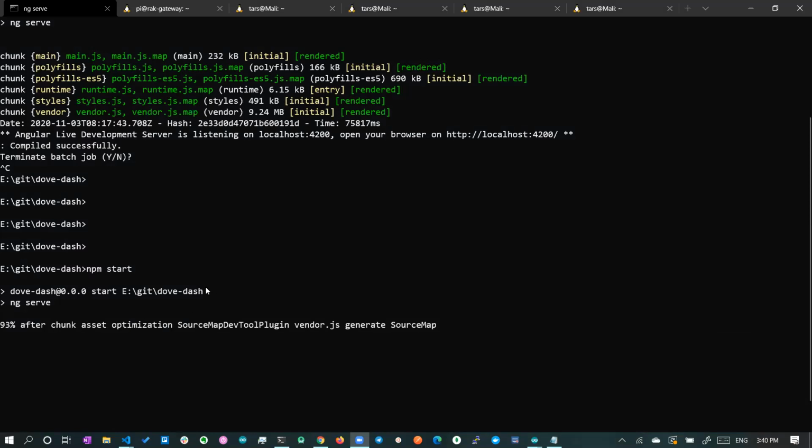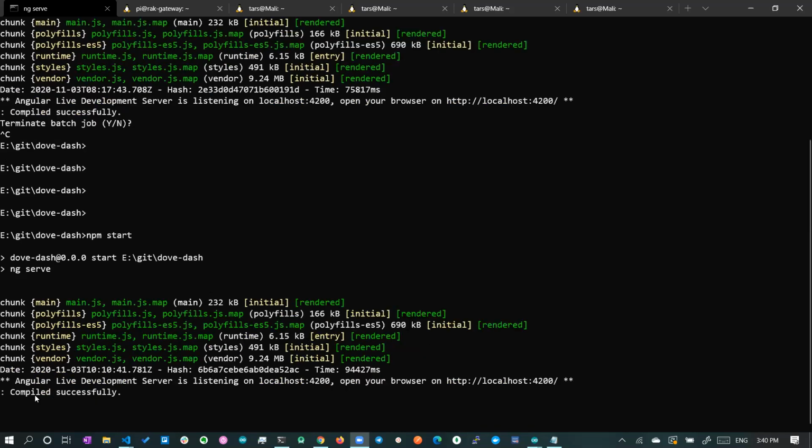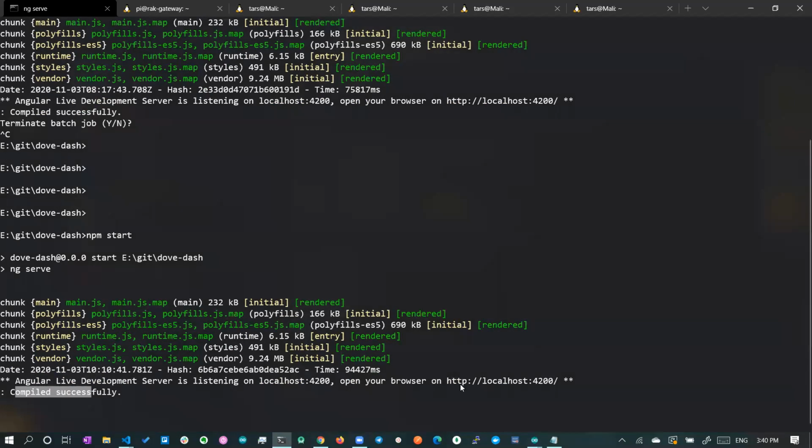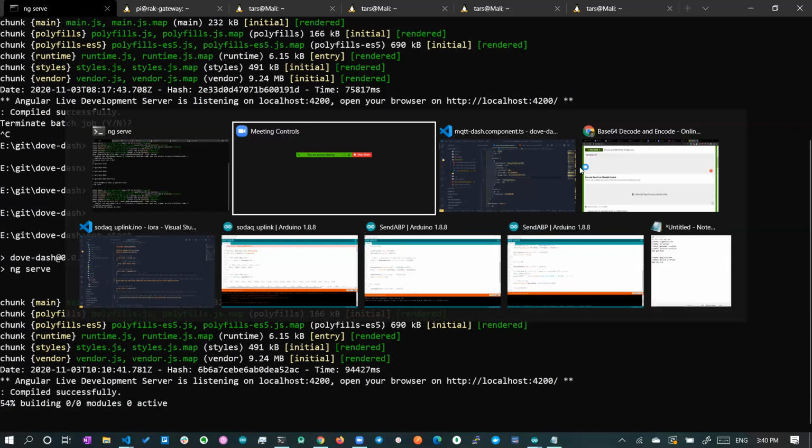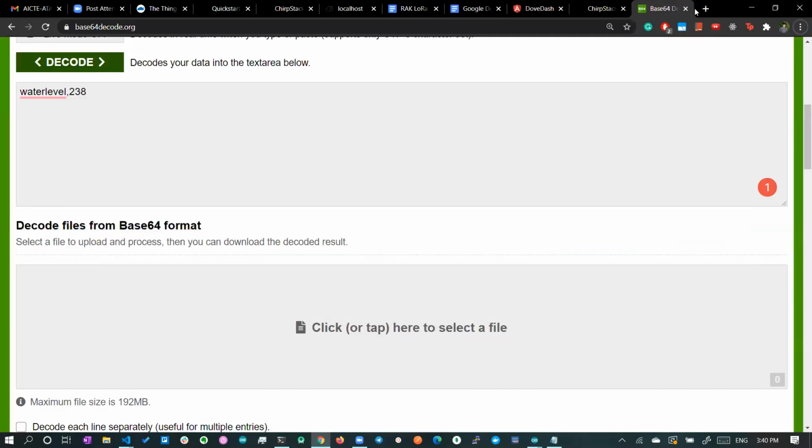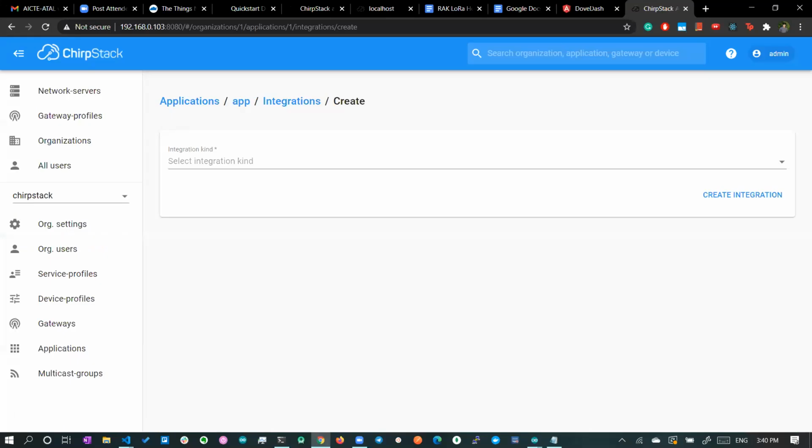Okay, so once it is started, it will tell you successfully compiled. You can go to this URL, localhost 4200, in your browser. So open your browser on this particular link. Let's go to the browser, and go here to localhost 4200.